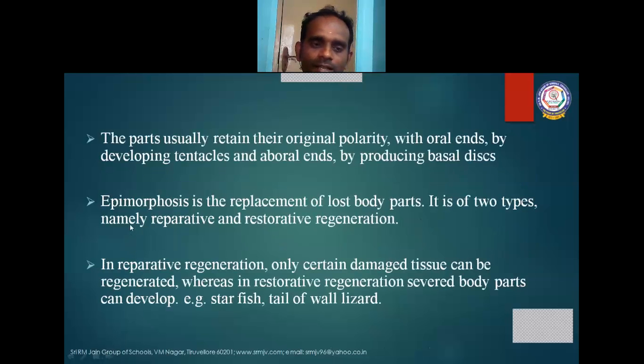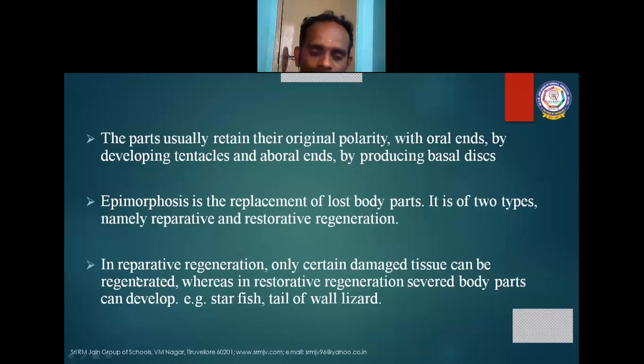Clear? Yes. Next, the parts usually retain their original polarity, with oral ends, meaning anterior end, developing tentacles, and aboral ends producing a basal disc. In epimorphosis, the replacement of lost parts, it is of two types. One is reparative, another one is called restorative.